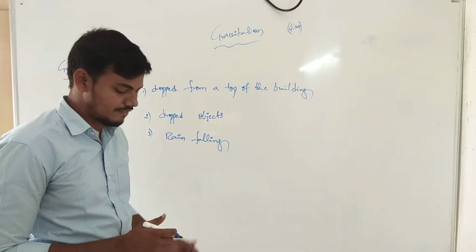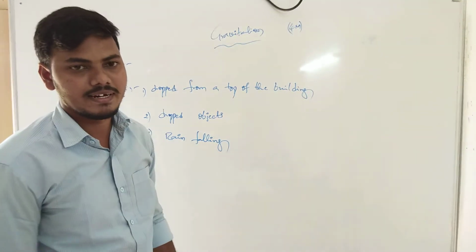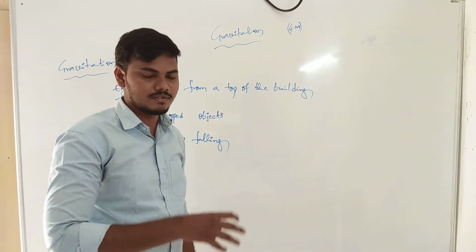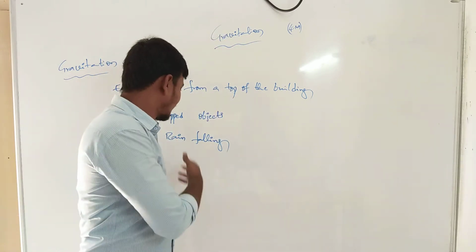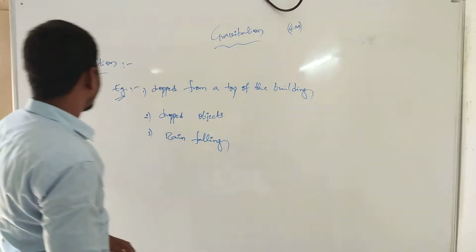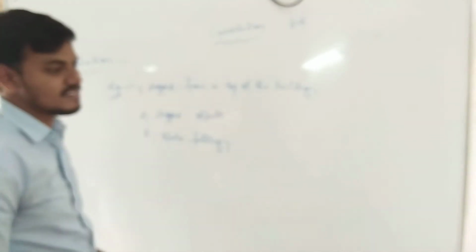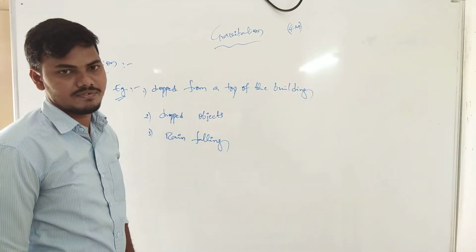Clearly, gravitation means an object dropped from the top of the building. The second one, in the same way, is objects dropped from the earth surface. The last one, rain falling, is a natural example. This is the example. Now, what is the definition of gravitation?